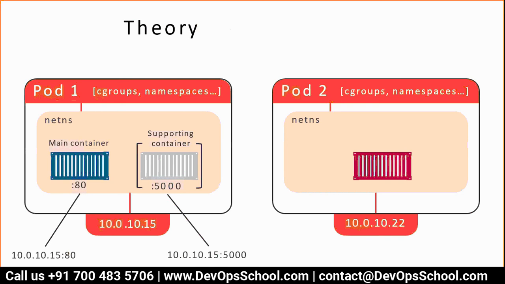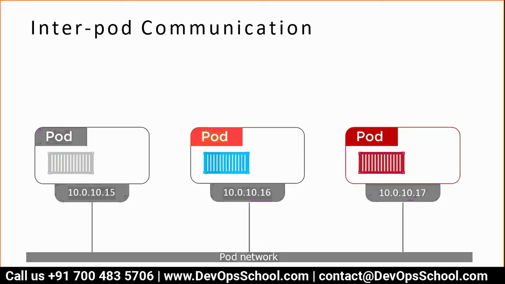Okay. So now if you have one pod with two containers, a main container and a sidecar supporting container, the main container is running on port 80 and the supporting container is running on 5000. If you want to access from outside of the pod, then you have to use the pod IP address. So you see here on the left side, we are using the pod IP address. Each pod gets an IP address.